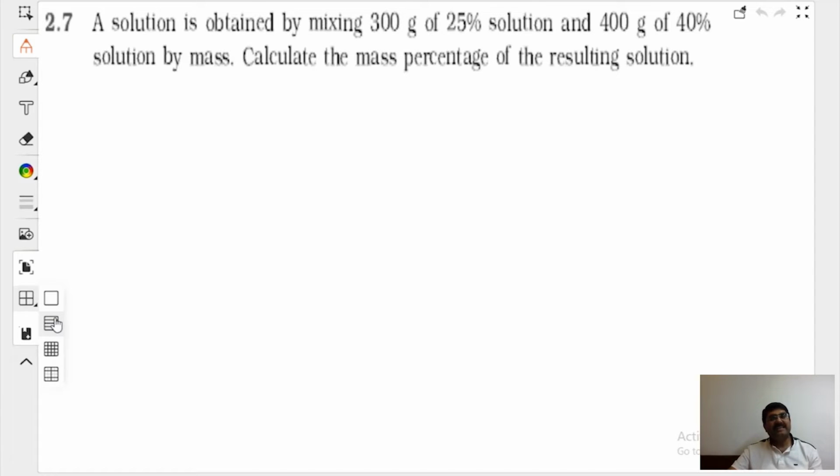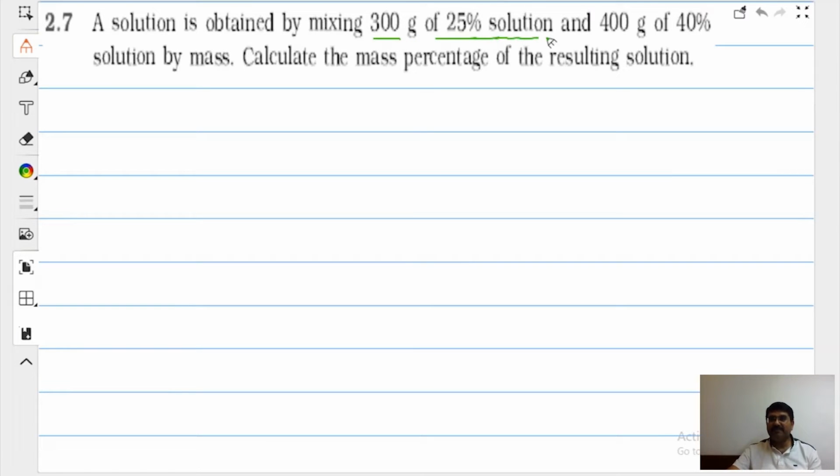A solution is obtained by mixing 300 gram of 25% solution and 400 gram of 40% solution by mass. Calculate the mass percentage of the resulting solution. Sorry for the interruption, bacho. After the class, you're not going to read only this. You're going to read all the topics again, right? Then your understanding level will increase. So let us do it.